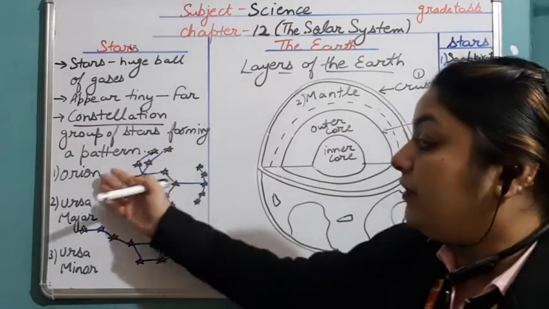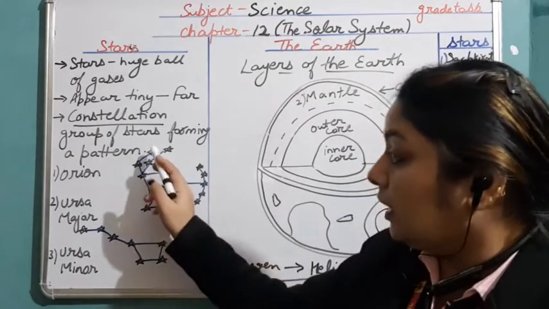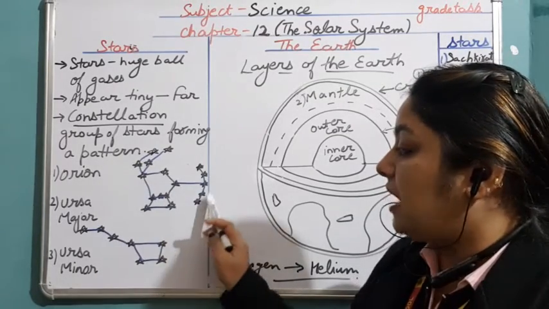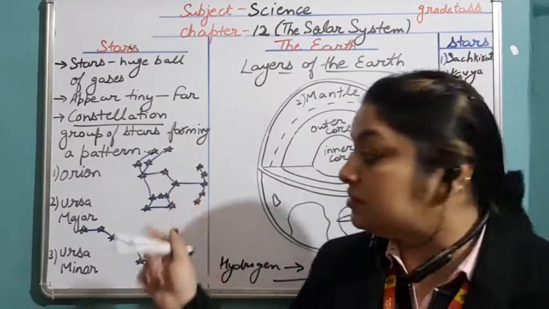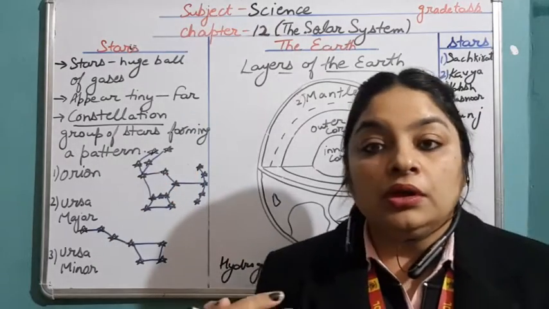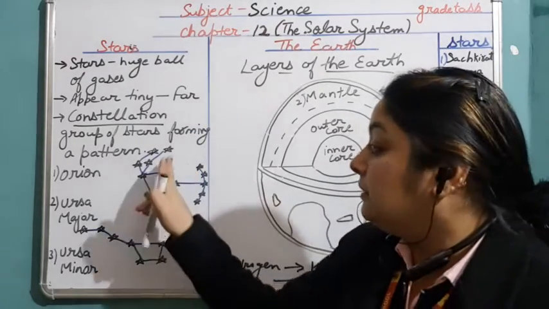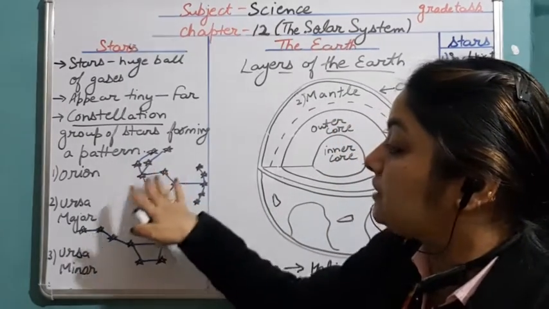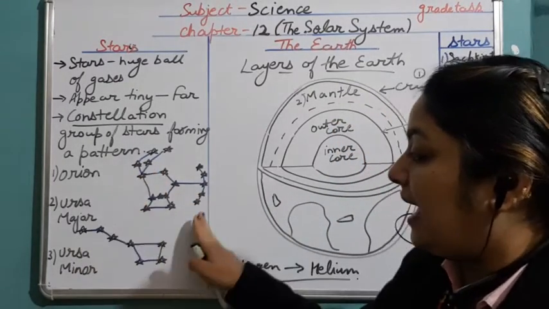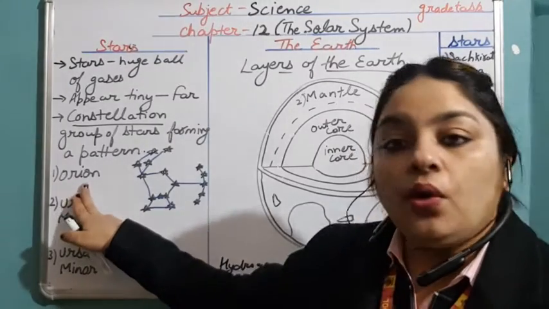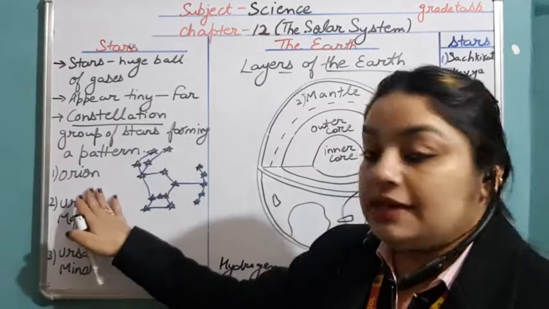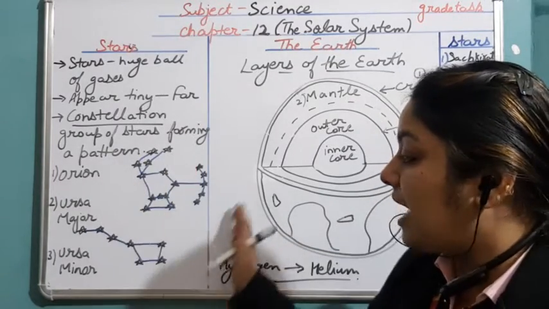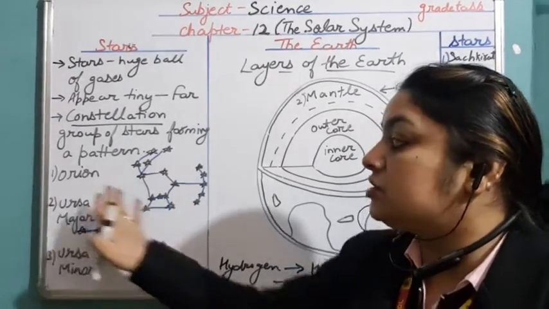For example, when we are talking about Orion, you can see these stars, these are the positions of the stars. But when we imagine them, I have constructed lines to show you so that you can easily understand it. These lines do not exist, they are just our imagination. So a group of stars forms a kind of shape like this, and that shape is known as the Orion shape. Okay, the Orion constellation. It is one example of a constellation. A group of stars forming this type of pattern is called Orion.